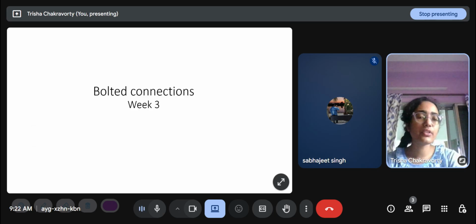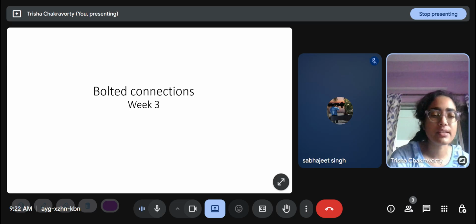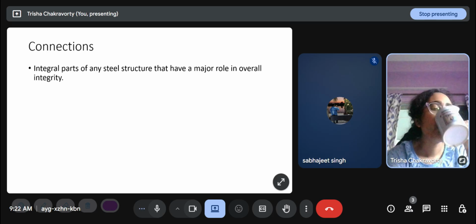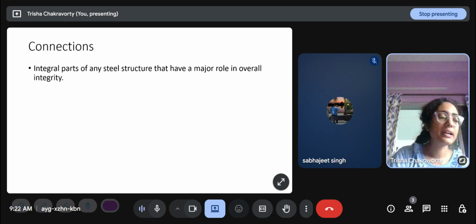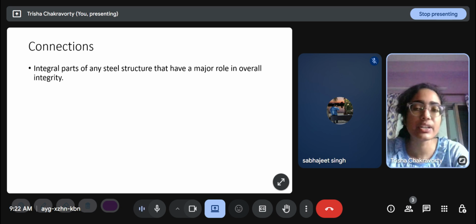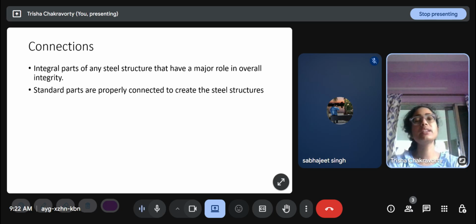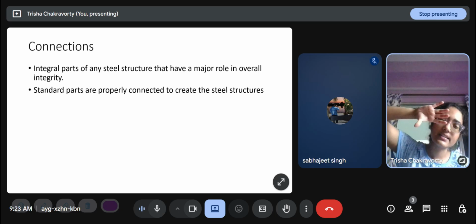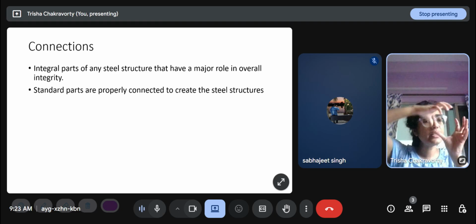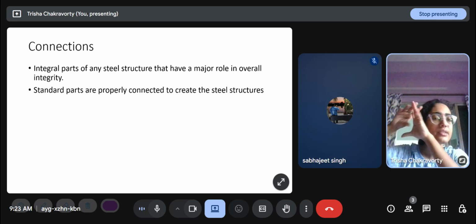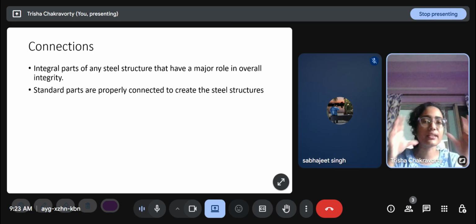Bolted connections: for weeks 3, 4, and 5, we looked at bolted connections and welded connections. Connections are integral parts of any steel structure and have a major role in overall integrity. The standard parts are properly connected to create steel structures. For steel buildings, the rolled sections are shipped from the industry, and at the site they have to be assembled, for example, a beam column junction. In concrete, the entire thing is cast as a whole into a formwork. So automatically the connection is incorporated there because it is an integrated structure that is being built.